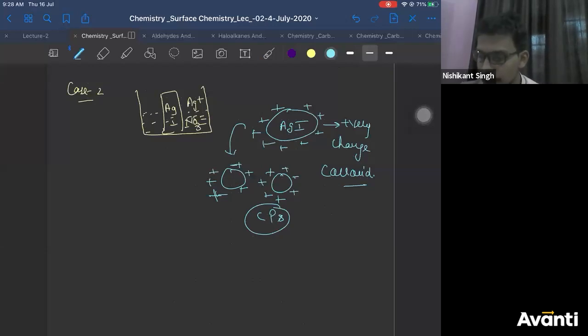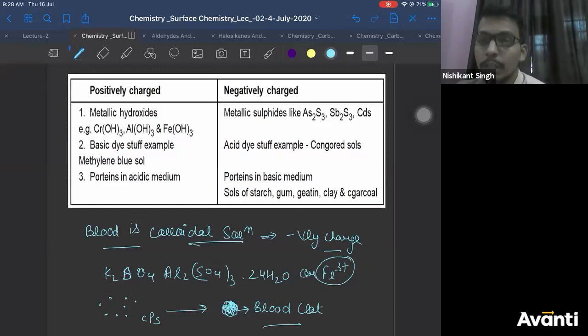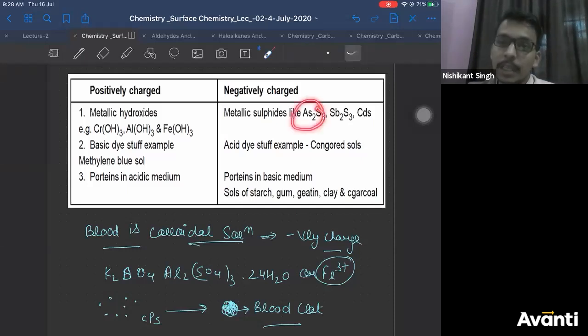I have summarized, I told you last class also, all the positively charged and negatively charged colloids here. You need to know them. I'll tell you why you need to know them. You should know arsenic sulfide is a negatively charged colloid. You should know antimonyl sulfide is a negatively charged colloid. Cadmium sulfide is a negatively charged colloid. You should know them. Correct?